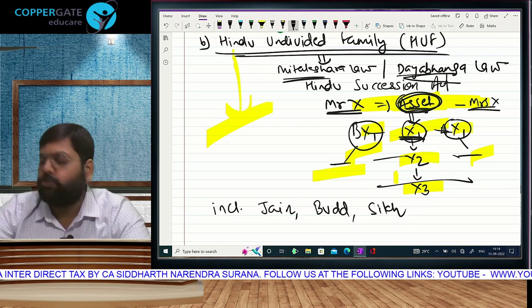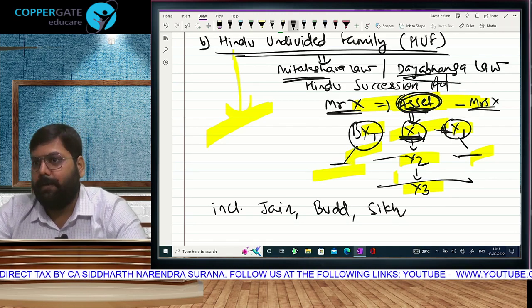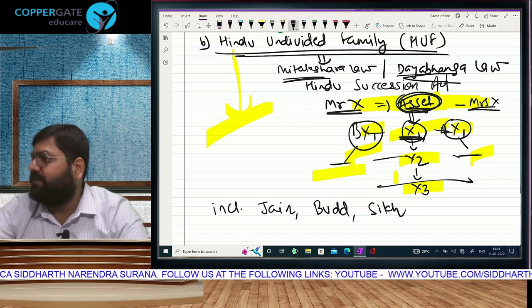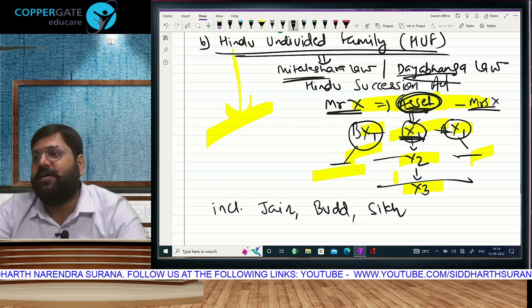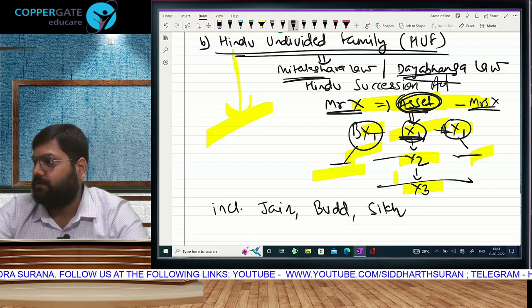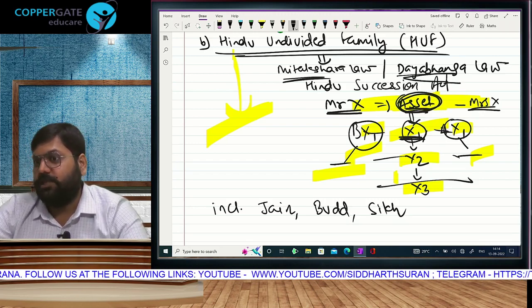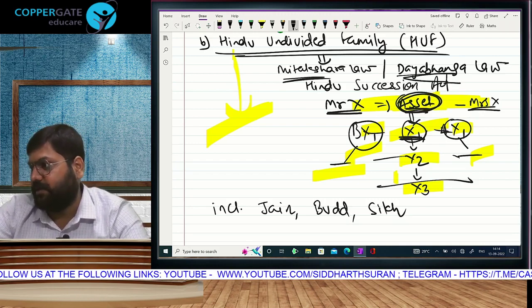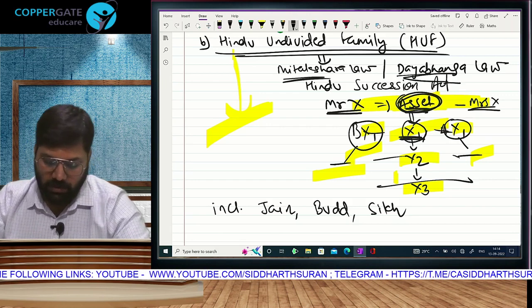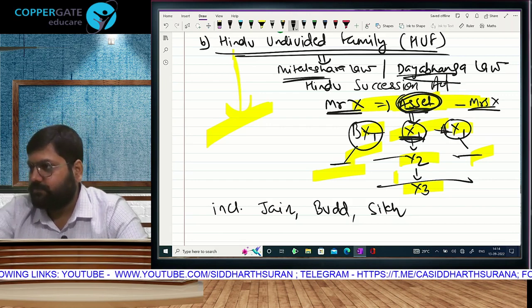And easily they are allowed to open HUF legally. But there is nothing called Muslim undivided family, Parsi undivided family, Christian undivided family. वो नहीं है क्योंकि उनका succession law is different. Muslim personal law is different from Hindu succession. आप समझा क्या? तो Jain, Buddhist and Sikh.